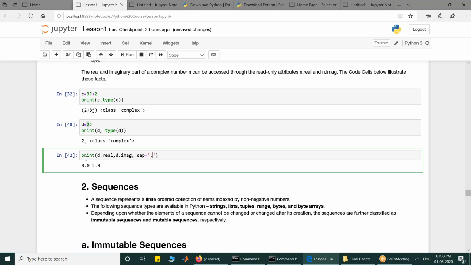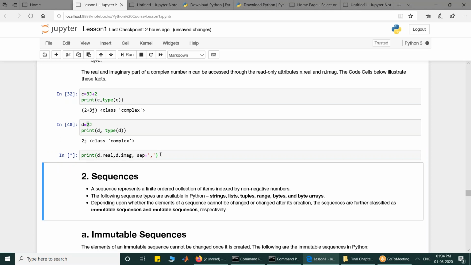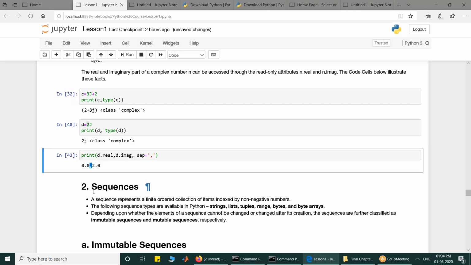I have written that you print the real part of the number D and the imaginary part of number D, and you separate them with a comma. So you will expect this comma to be here, and this separator comma has placed this comma here.